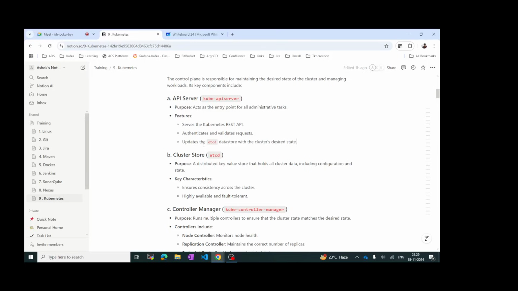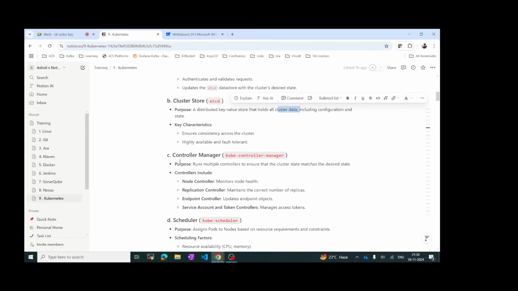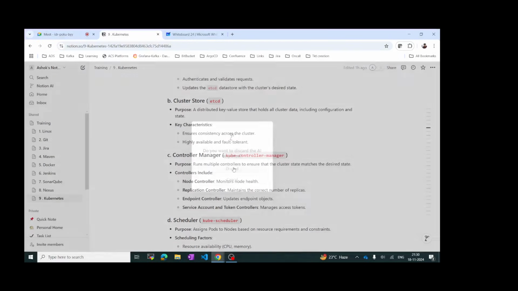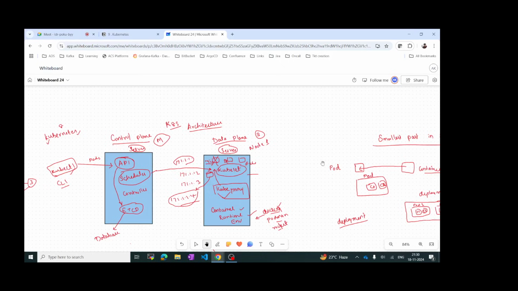Okay, so it updates the etcd data store with the cluster's desired state. And then we have something called the cluster store, called etcd. It is a distributed key value store that holds all cluster data. Whatever data we know about the cluster, all of it will be available in etcd. It ensures consistency across the cluster. In case you have multiple nodes, all those data will be available in etcd.